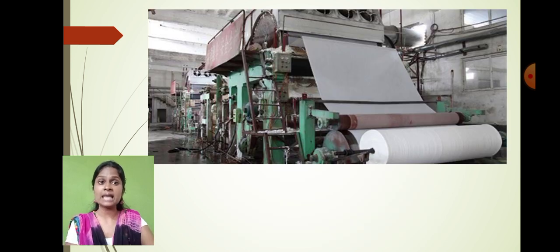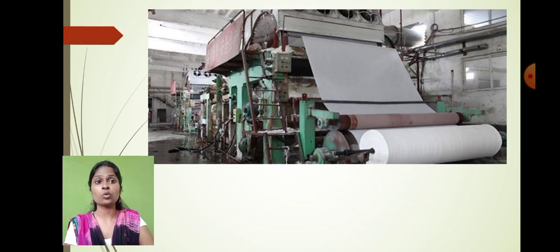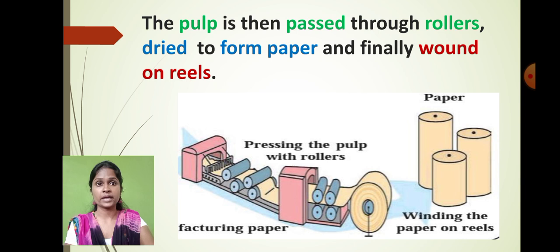Now in the last step, you can see that the paper rolled or reel is formed over here. Once we get the pulp, this pulp is then passed through the roller. As you can see, these pulp are passed through the roller like this. Can you see the roller here?